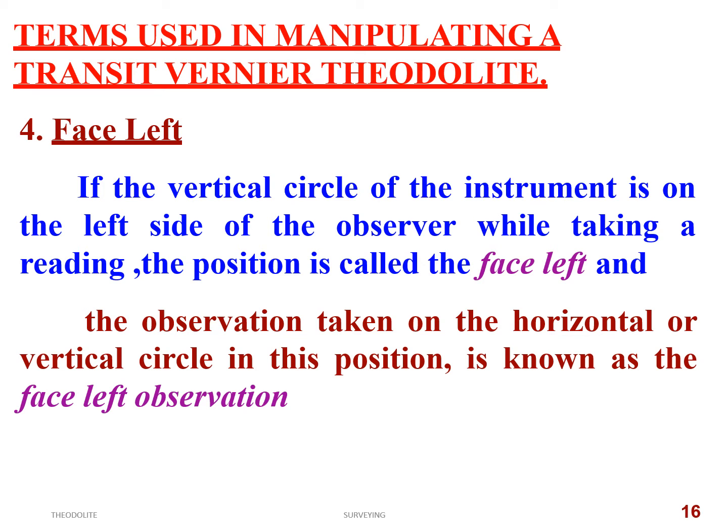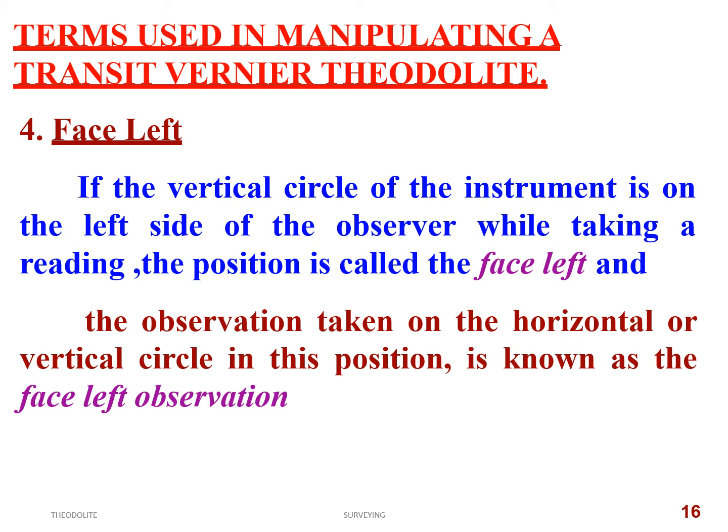So here, when the vertical circle is on the left side of the observer, it is called face left observation. And similarly, we have face right observation. When the vertical circle of the theodolite is on the right side of the observer, it is called face right observation. So when you measure a horizontal angle, it is necessary to observe the same angle in face left and face right also, and we have to average finally. There we will get a final reading.